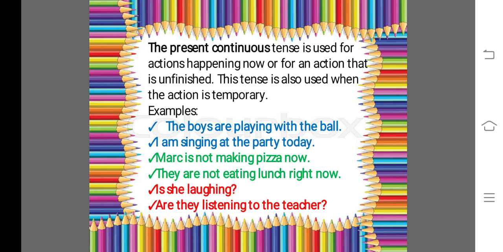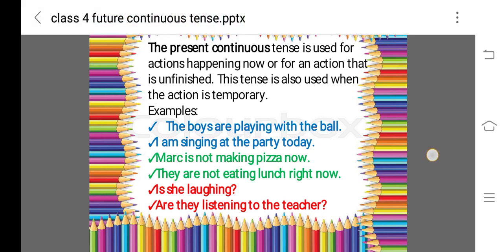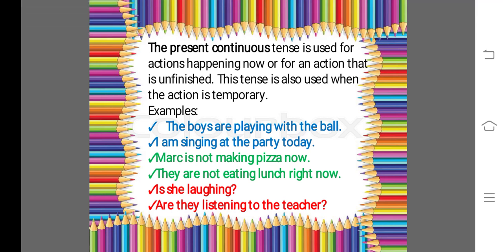The boys are playing with the ball, means the boys are playing right now with the ball and it is not completed yet. The action of playing is not completed yet. I am singing at the party today. We sometimes also use this tense when we are confirmed to do something in future, but a shorter period of time in between present and that future.